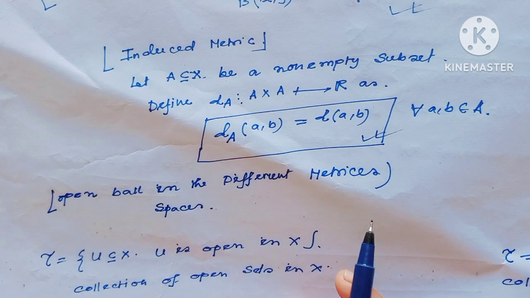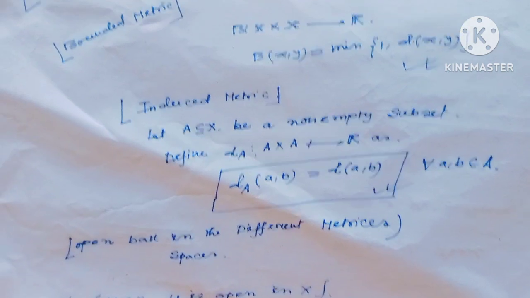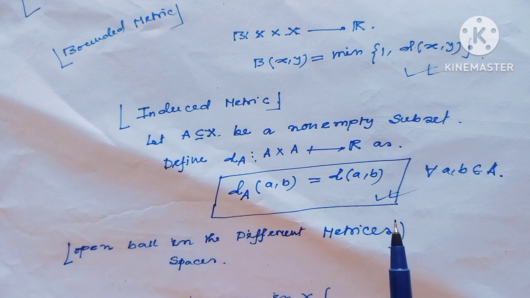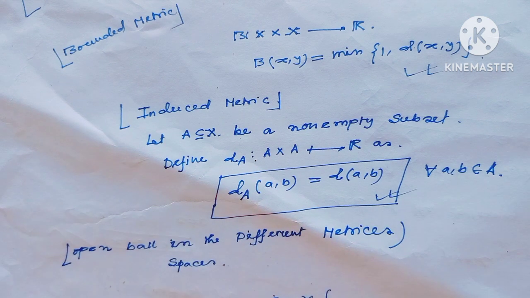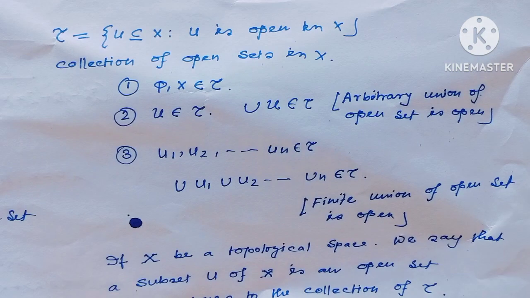Today I will discuss open balls in different metric spaces, because in different metric spaces the open ball would be different. Actually today's goal of this lecture is to look at topological space.